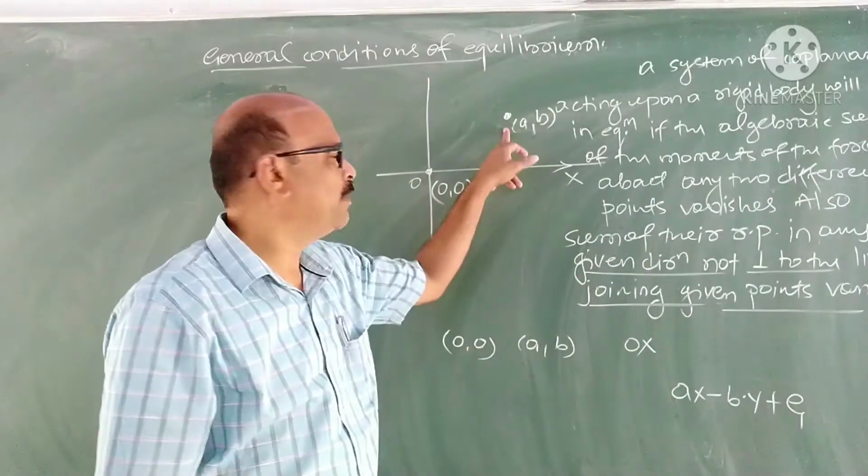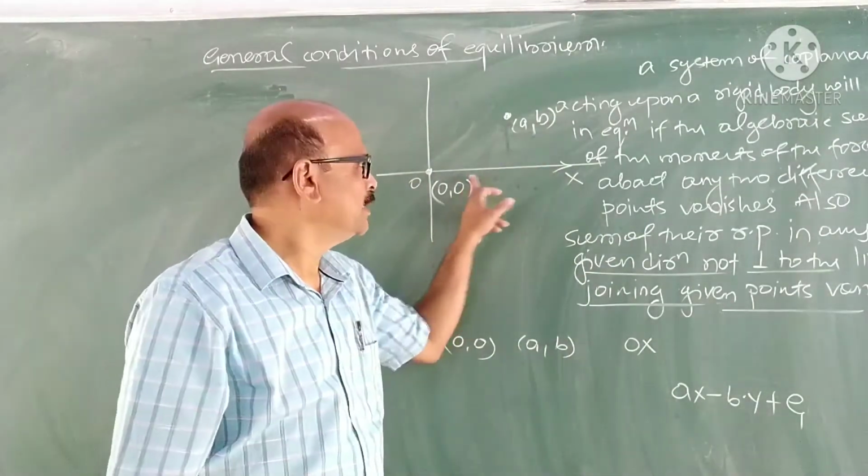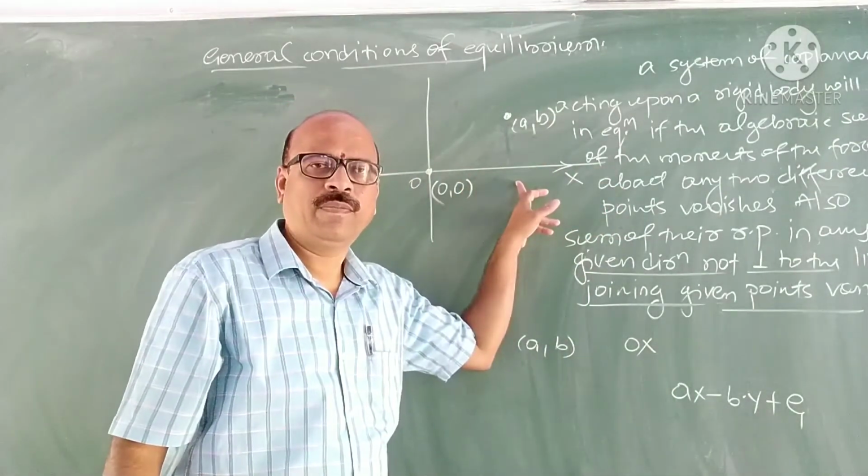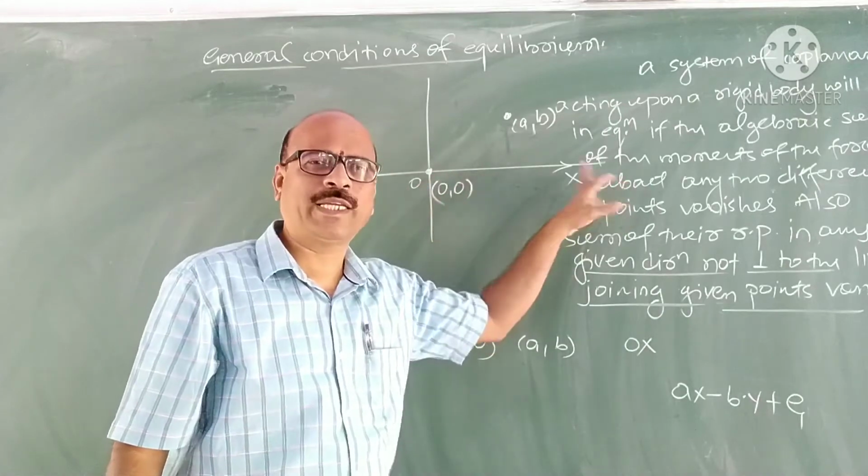It is X into B, positive, where X is the resolved part of the force along the x axis.